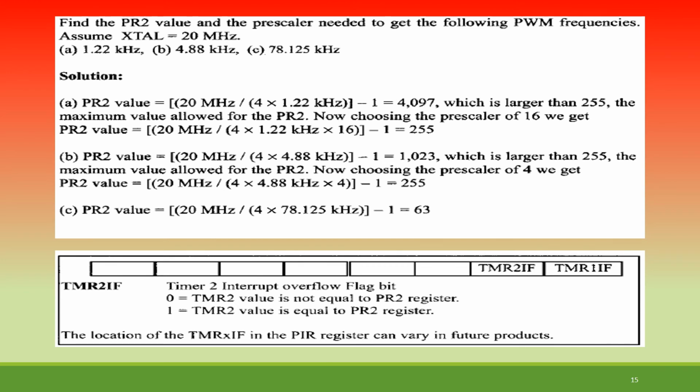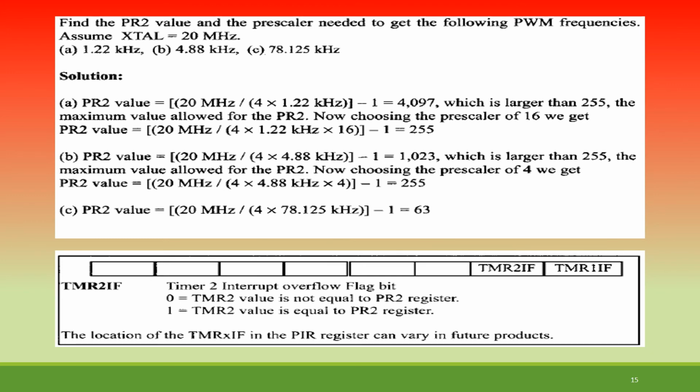In the second case, the PR2 value is coming 1023, again greater than 255, so you have to adjust it. If we prescale by 4, then we get the value 255. And in the third case, with a prescale value of 1 only, we get 63, which is permissible. Just as an example I have shown you, nothing else. That is how to get the values and how to adjust them.